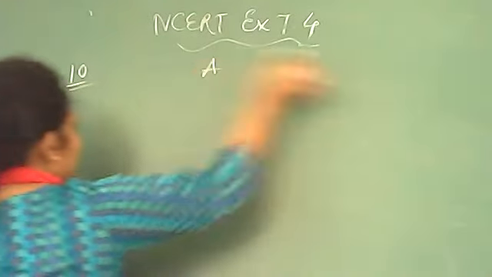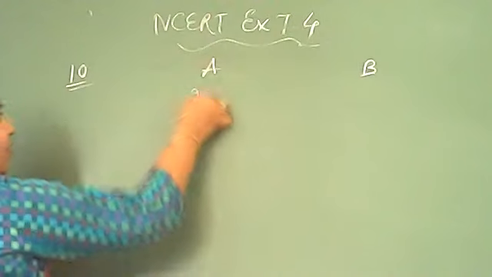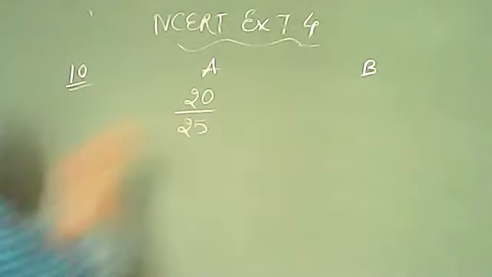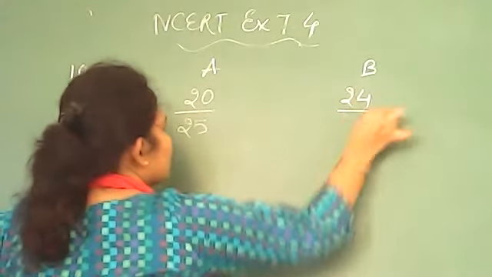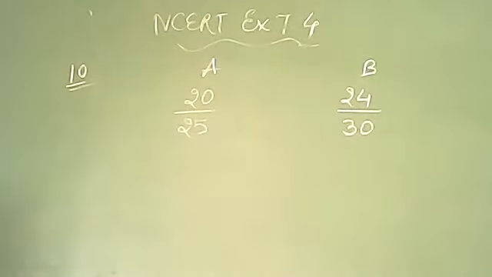Now, next is question number 10. ठीक है, यहाँ पर दो classes के बारे में बात हो रही है. One is class A and another one is class B. In class A you have a total of 25 students, out of them 20 passed, so 20 by 25. ठीक है. And in class B you have 30 students, out of them 24 passed. So here we have 24 out of 30.